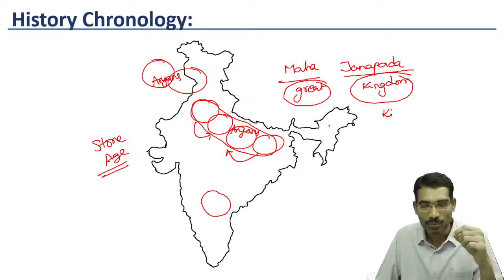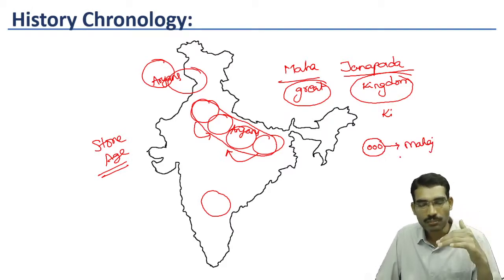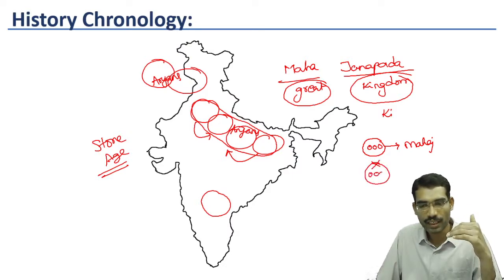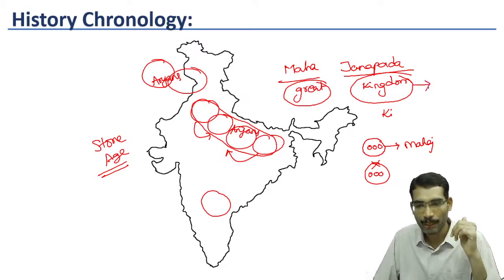Initially tribal polities were there, small tribal kingdoms. Now these Mahajanapadas tried to capture all the tribal kingdoms. Now within Mahajanapadas, these started fighting against each other. Now these kingdoms gave way to the empire.